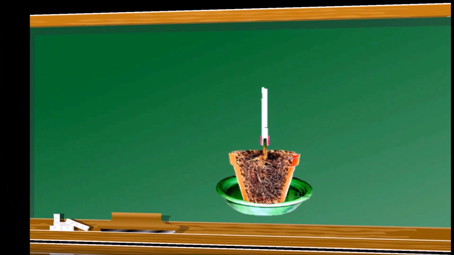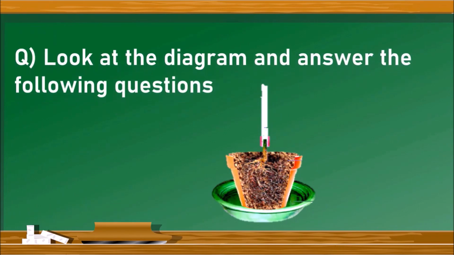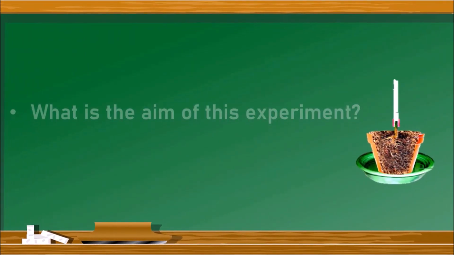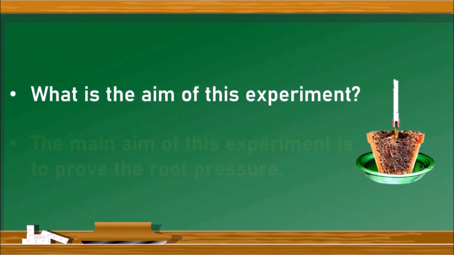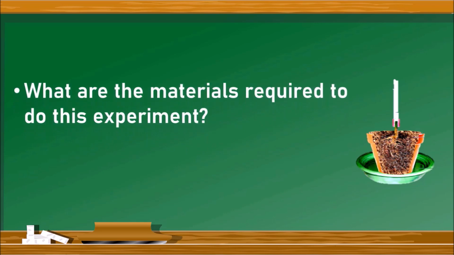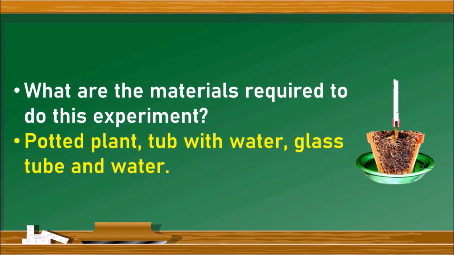Next question, look at the diagram and answer the following questions. This is the experiment to prove the root pressure. What is the aim of this experiment? The main aim of this experiment is to prove the root pressure. The next question, what are the materials required to do this experiment? We can easily observe from the diagram itself: the potted plant, tub with water, glass tube, rubber tube and water.